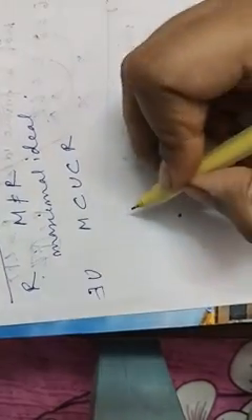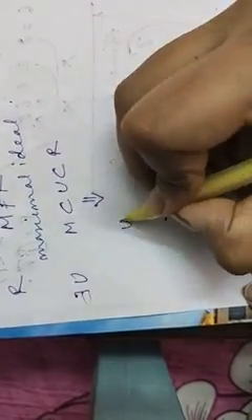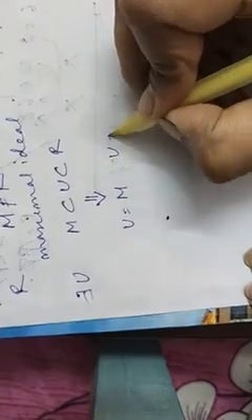So maximal ideal is: suppose R is a ring and an ideal M which is not equal to R is said to be a maximal ideal if there exists any ideal U such that M subset of U subset of R, then this will imply either U equal to M or U equal to R. Okay, so R is a ring and M not equal to R. The first condition is it should be not equal to R.